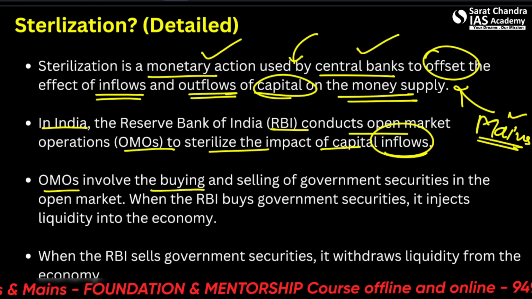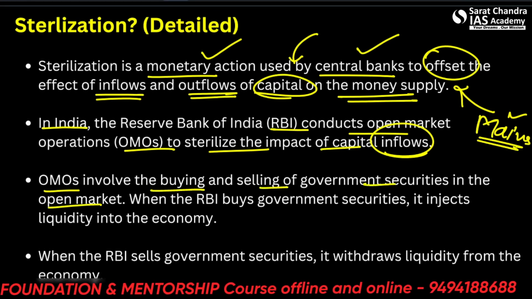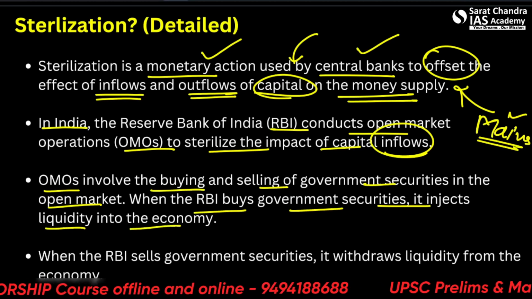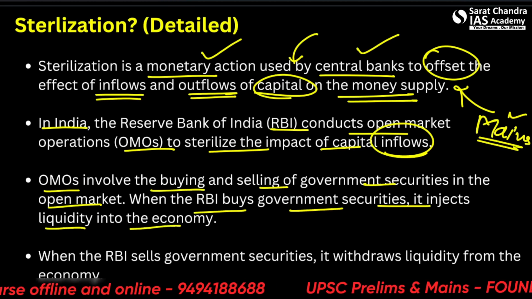OMOs involve the buying and selling of government securities in the open market. When the RBI buys government securities, it injects liquidity into the economy. Okay, I'll explain this also.